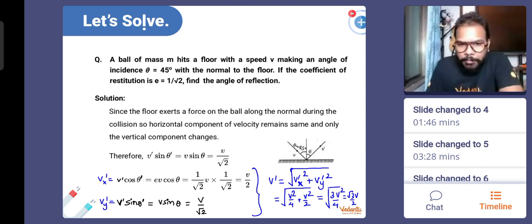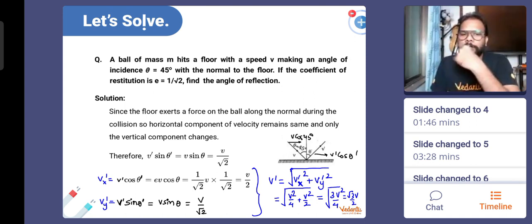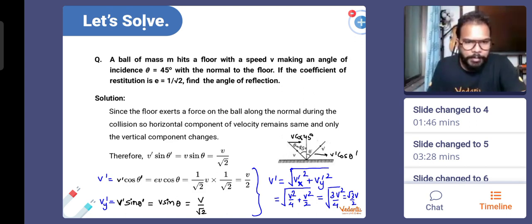So if we speak about the components along the x direction and along the y direction, the x component they have written here, and the y component I've written separately once again. The x component of velocity is going to be the cos 45 degree component here. So v dash cos theta dash, and this is v cos 45 degree. Equate both of them. Just a second, I have made a mistake, let me correct it. Okay, yes guys, so this is basically the y direction, and this is the x direction.